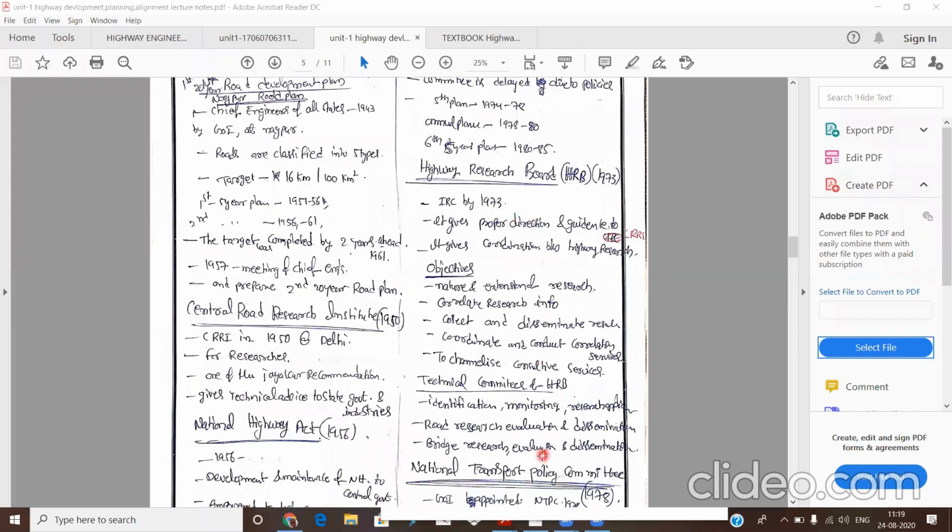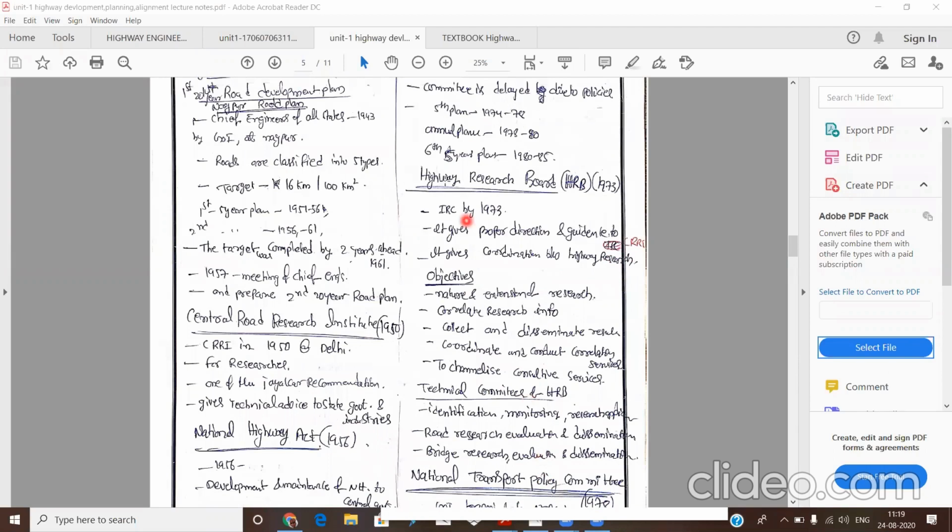and also a National Transport Policy Committee. The Highway Research Board was formed in the year 1973. It was also formed by the IRC. It gives the proper direction and guidance from the various institutes, and it gives the proper direction and guidance to the Central Road Research Institute.